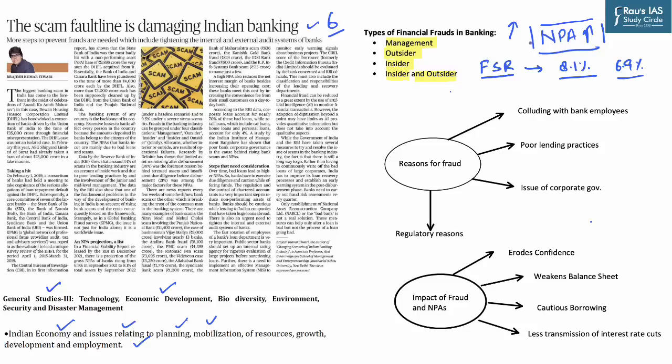Now, in this context, let's try to understand the primary reasons which cause people to commit fraud, whether it is a bank or a common person. One of the primary reasons for the bank frauds that we see is the collusion between bank employees and outsiders. It has normally been seen that in public sector undertaking banks, PSUs, the employees are not as well paid as the private bank employees, and this becomes a promising reason for the commitment of fraud. The second important aspect that we can highlight is poor lending practices.